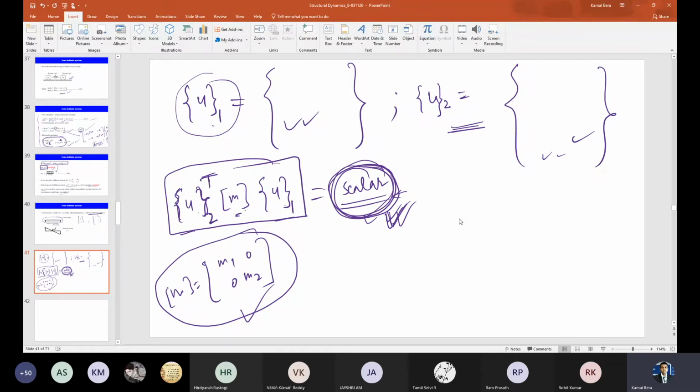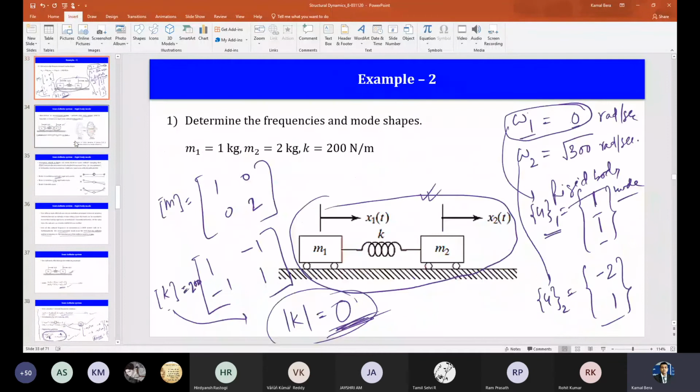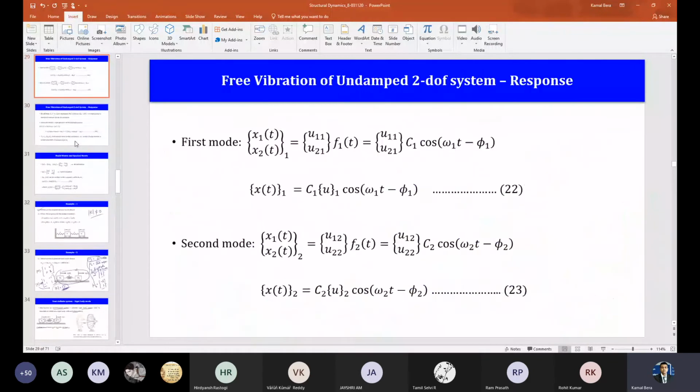I am again repeating, I am asking you to do an algebraic calculation, that is U2 transpose M into U1, where M is this, M1, M2, and U1 is this, U2 is this, which I just showed in one of the slides. You have noticed that it involves omega 1 square and omega 2 square, the two eigenvalues.